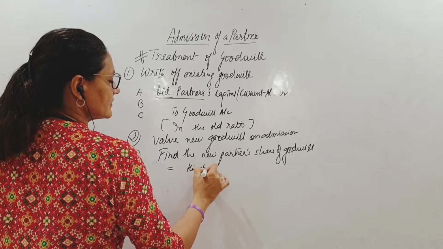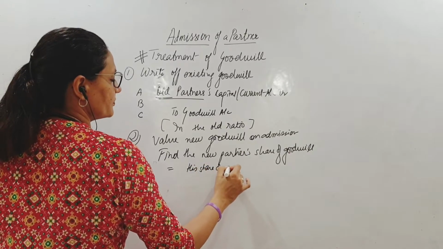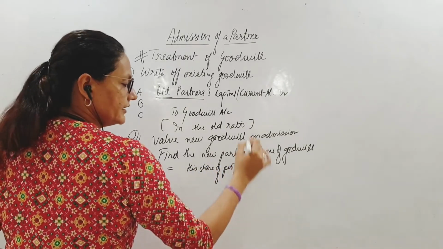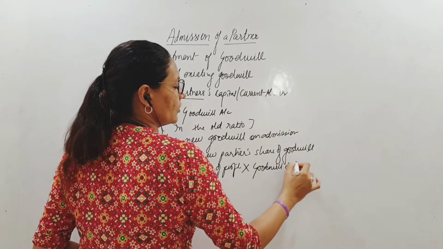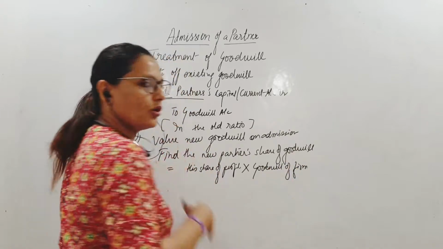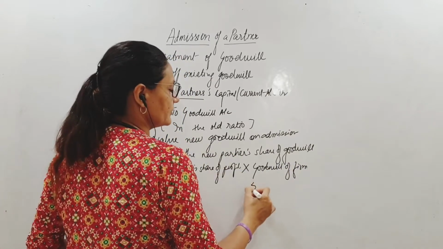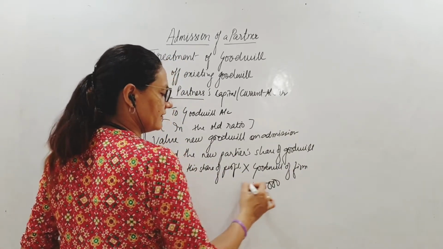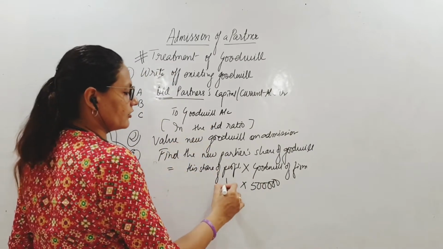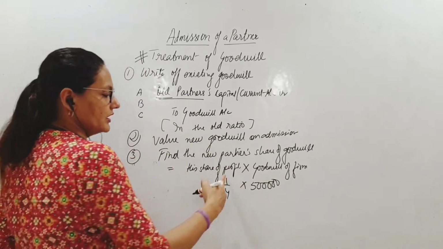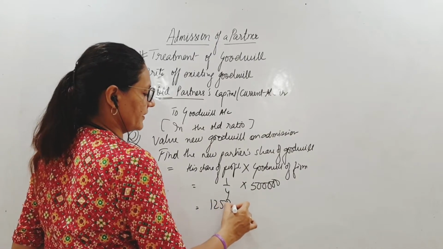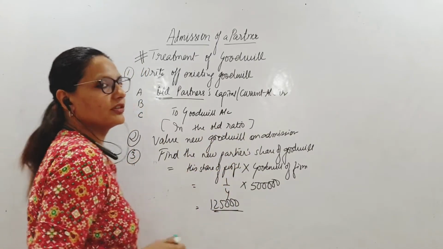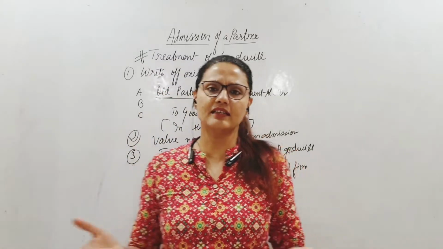His share of profit into the total goodwill of the firm. Suppose I have calculated total goodwill of the firm to be 5 lakhs and his share of profit in the future is 1/4. So I will do 1/4 of 5 lakhs. 1,25,000 will be his share of goodwill. Is that clear to you?